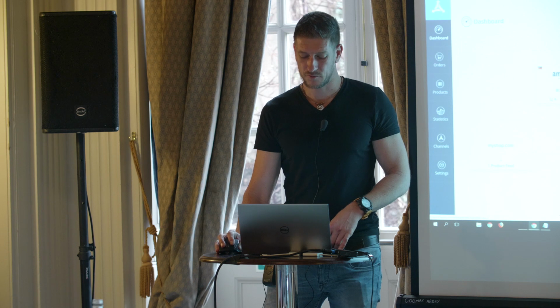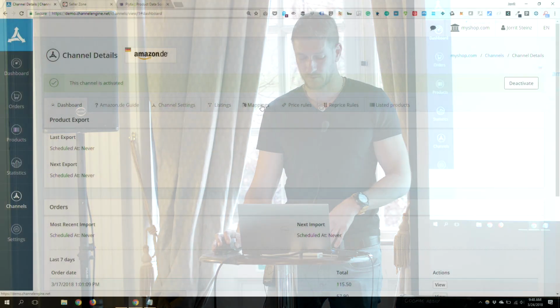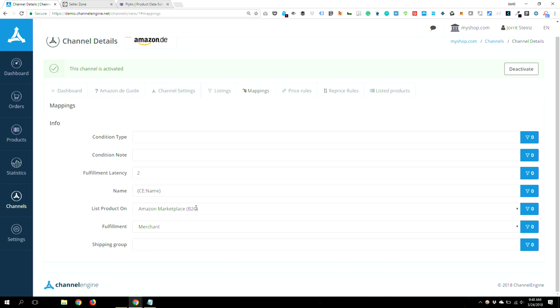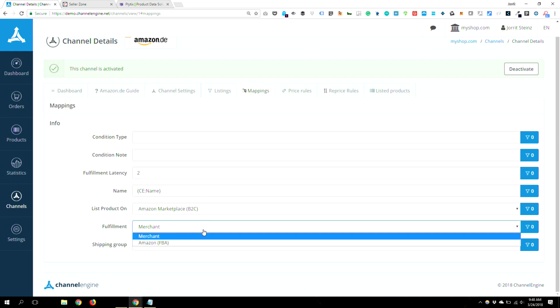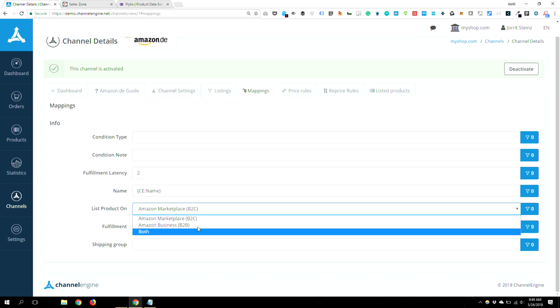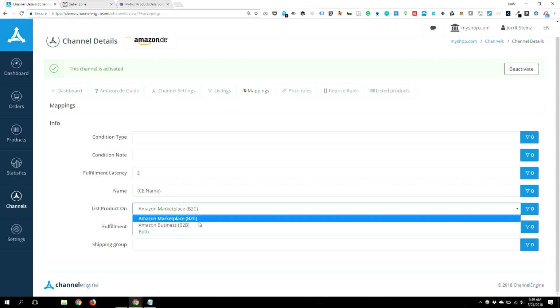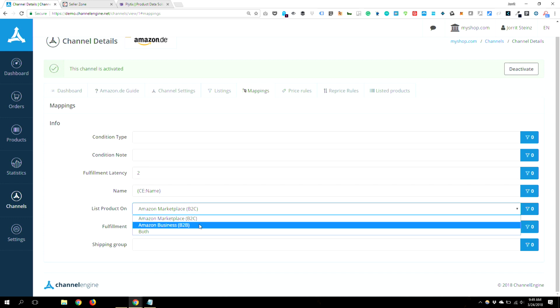If you would use, for instance, Amazon, you can also choose whether you're going to use FBA or merchant fulfilled. So when you decide to use a 3PL later on for all the marketplaces, and you want to use that 3PL for some of the products on Amazon because you ran out, then we can automatically switch to merchant fulfilled. You can do that as well. And you can use it for both B2B and B2C.